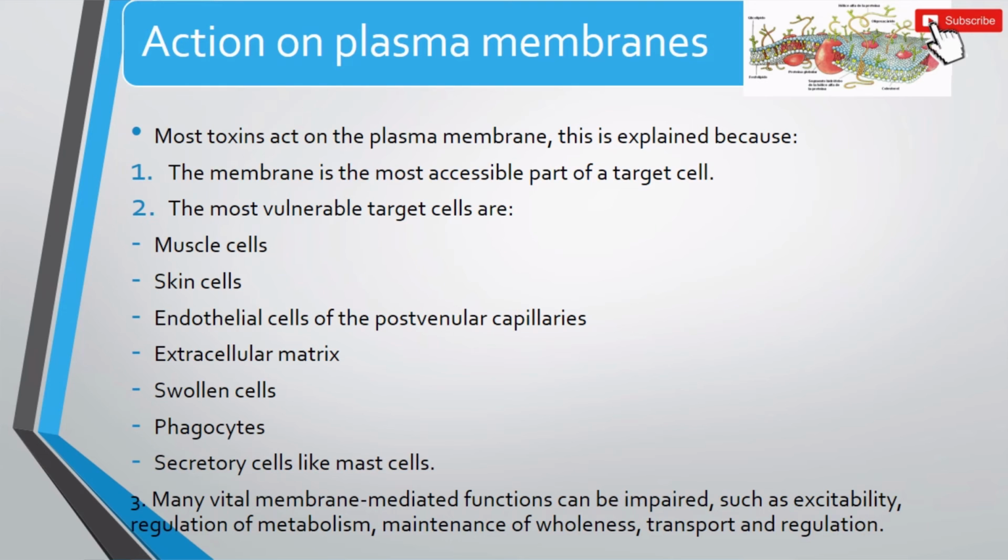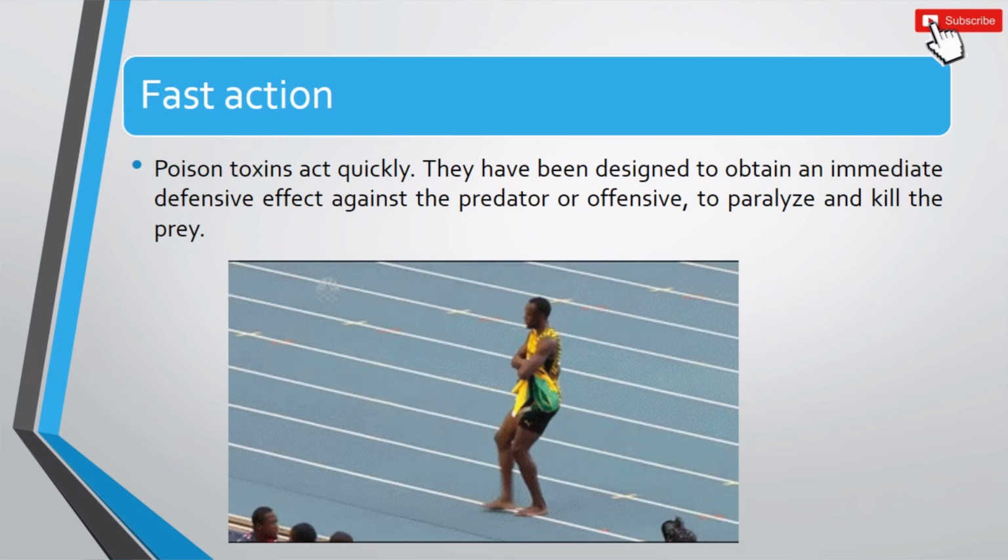2. The most vulnerable target cells are muscle cells, skin cells, postvenular capillary endothelial cells, extracellular matrix, inflammatory cells, phagocytes, and secretory cells such as mast cells. 3. Many vital cell functions mediated by membranes can be impaired, such as excitability, regulation of metabolism, maintenance of integrity, transport and regulation.